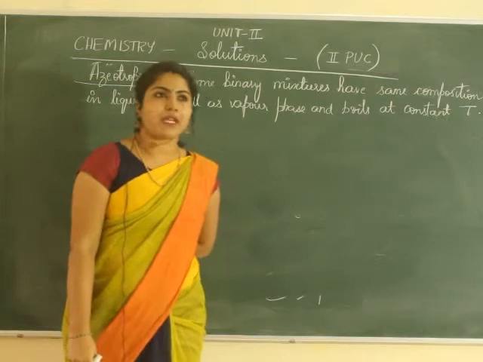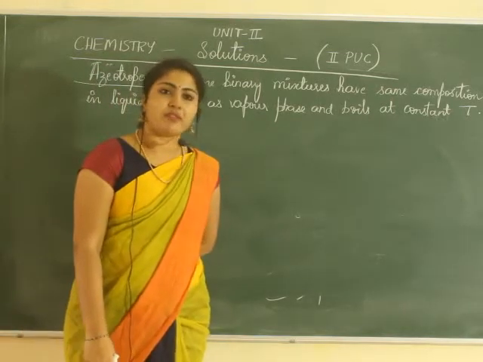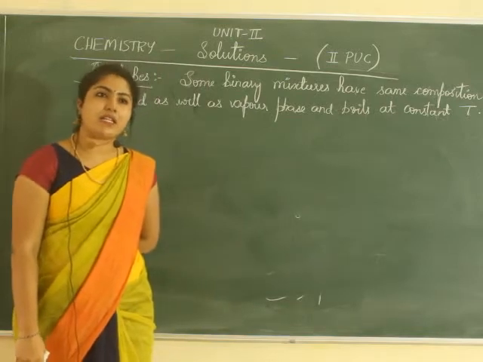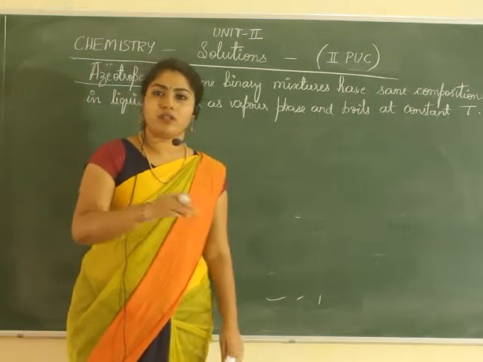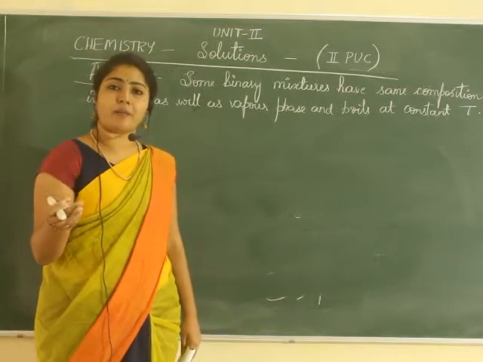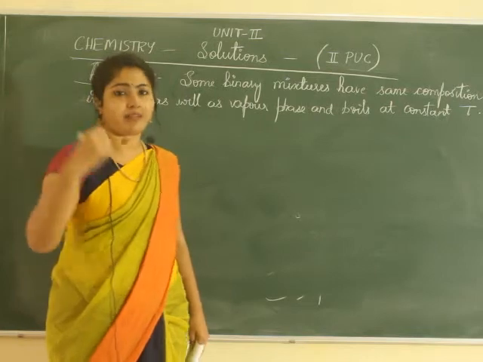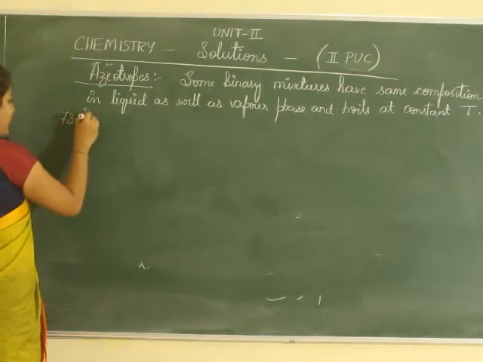Now one example is alcohol and water. For alcohol, the boiling point is 78.2 degrees Celsius, then when you combine it with water, you see that the boiling temperature is 78.3 degrees Celsius.